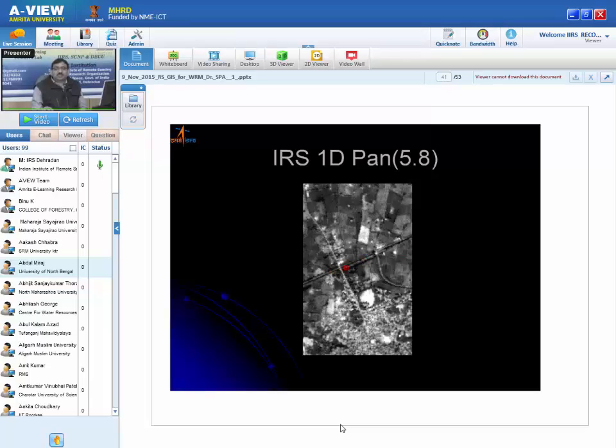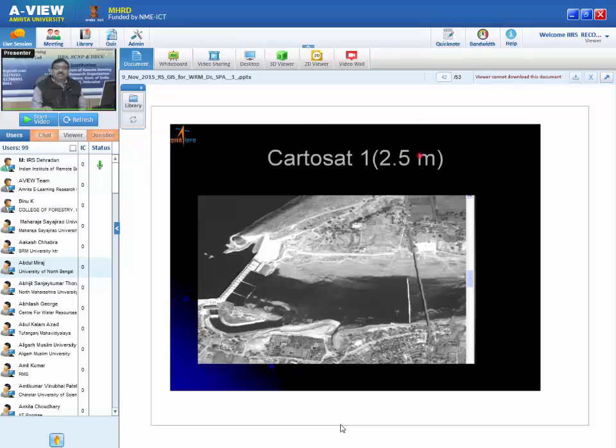This is again a distributary. Now it is not the main branch canal, it is a distributary. You can see a distributary, and here a minor, and individual fields are visible. So field level information you can get with 5.8 meter resolution. If you want more detailed information, then you can get this 2.5 meter Cartosat-1 data. This is one dam, and what you see here is the hydel power. You can see water is coming to the hydel power, then it is going back to the river. So even detailed information about the infrastructure you will get with Cartosat-1 data.